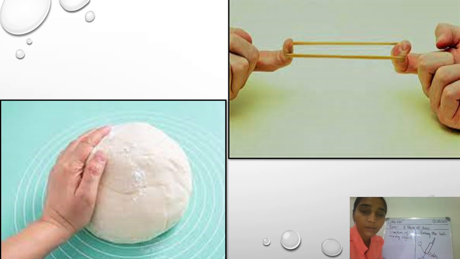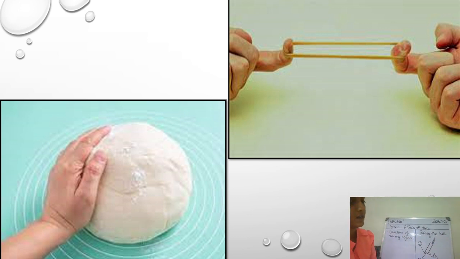So now, students, what images do you see on your screen? Yes, there is a dough, wheat dough, right? You might have seen in the kitchen also, your mother making that dough. And what is the first image? Yes, it is the rubber band, right? What is the person doing with the rubber band? He's just pulling it, right?